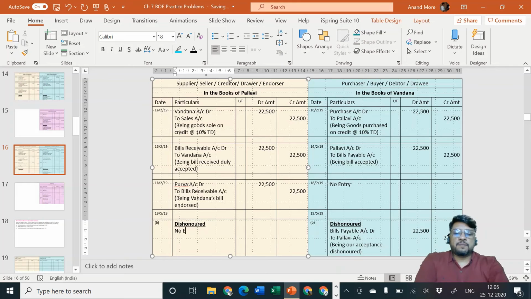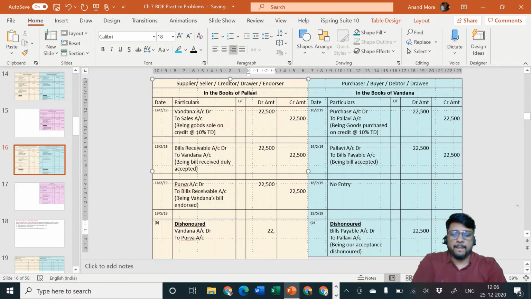And Pallavi will specify, what is the entry Pallavi will specify? She will specify, oh my goodness, since the bill is dishonored, now I still owe money to Purva and I still should receive money from Vandana. So Vandana is my debtor and Purva is my creditor. Vandana account debit, to Purva account, amount is how much? 22,500.